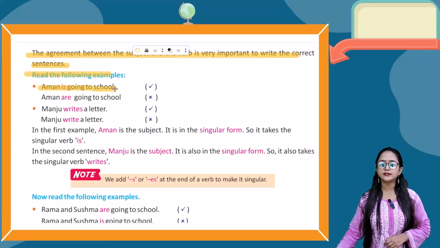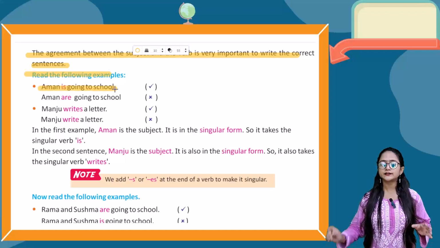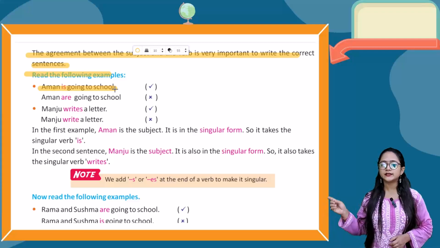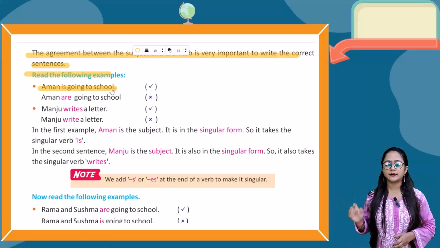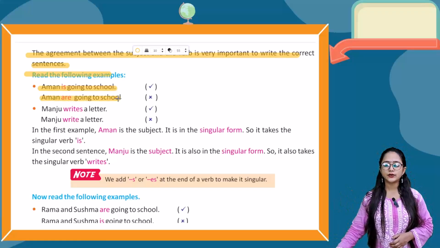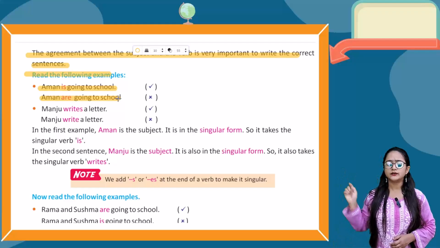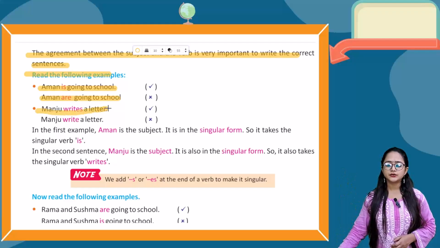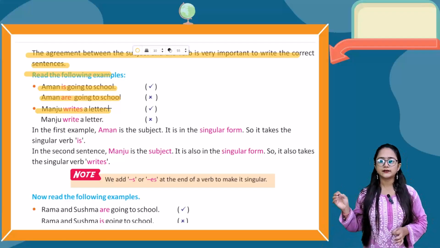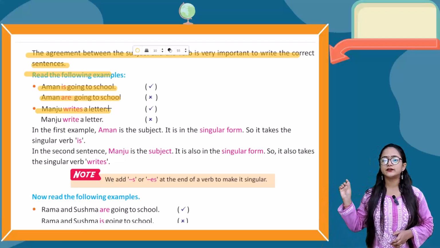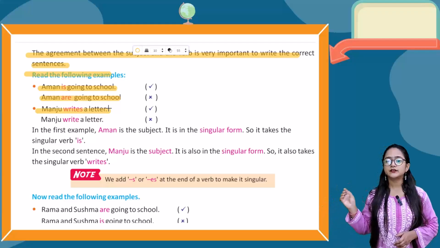First one, Aman is going to school. Now this sentence is correct. Here you can clearly see the verb "is", and you can also see the subject, that is Aman. Next one is, Aman are going to school. This sentence is wrong. Next is, Manju writes a letter. This sentence is right, because you can clearly see the word writes, which is the right verb.